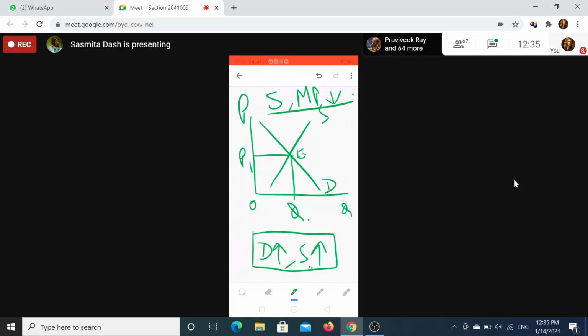But let us say that change in demand and change in supply is explained by delta D and delta S, where delta stands for a small change. So you will get three situations here. When we are saying that demand will increase, supply will increase, when both curves shift, you will always get three situations.